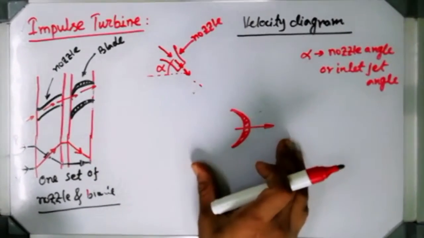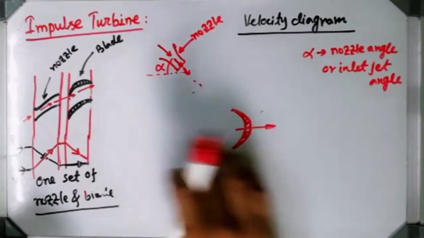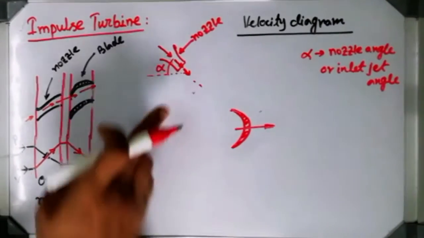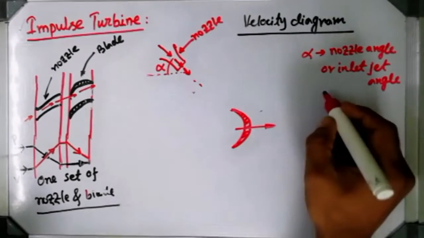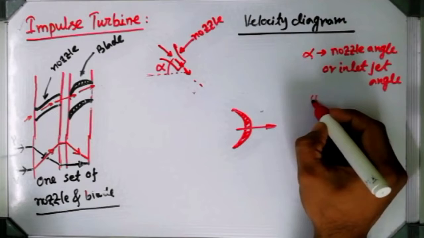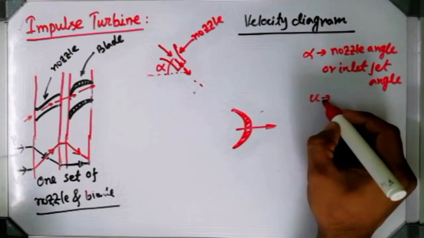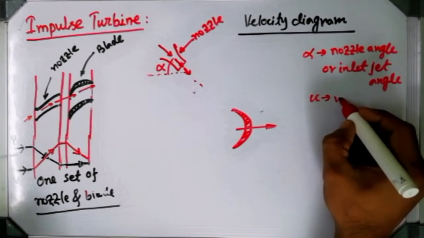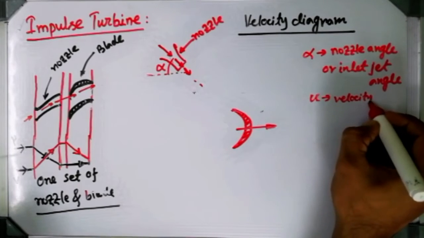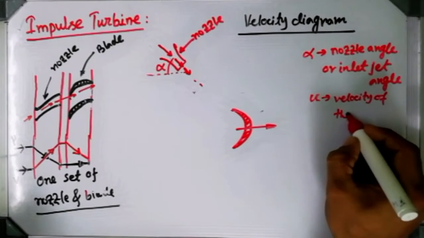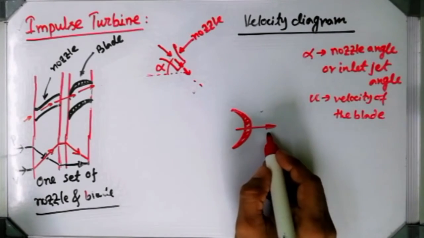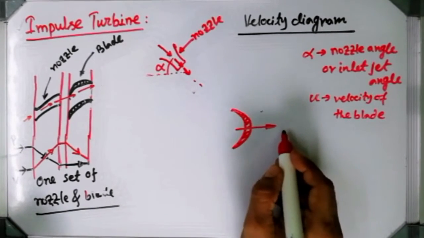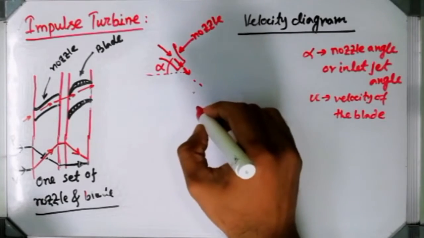So on the 2D plane, this is the direction of rotation of the blade after hitting. Okay, so U, I am giving you that U. What is U? U is the velocity of the blade. And while I am saying velocity, the direction should be mentioned. The direction is rightward, and the steam is coming in this direction.